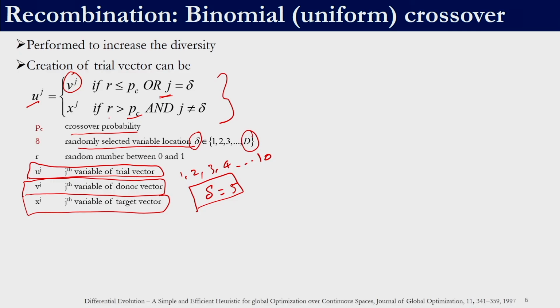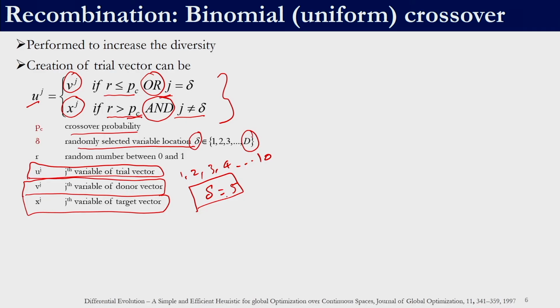So, if this condition is satisfied, that if r is greater than the crossover probability and j is not equal to delta, right, then in that case the target vector's value is taken into the trial vector. Else if this condition is satisfied, that if the random number is less than or equal to PC, then the mutant vector's value is taken into the trial vector, right. Here we see there is an OR condition and here there is an AND condition, right. So, for one variable j which is equal to delta, here we are going to modify each and every variable, right. So, for the jth variable, right.